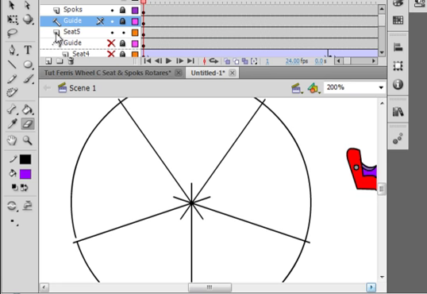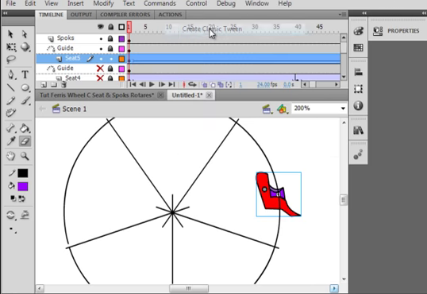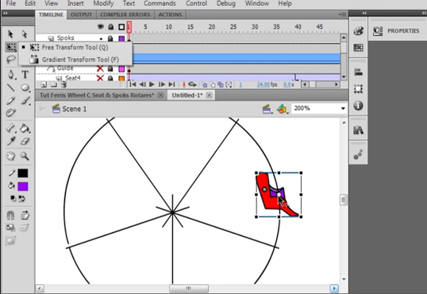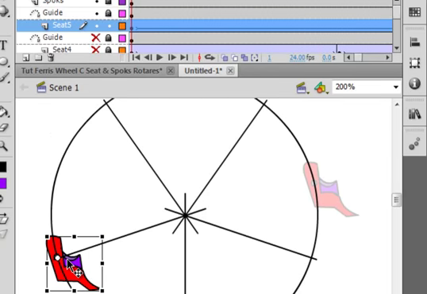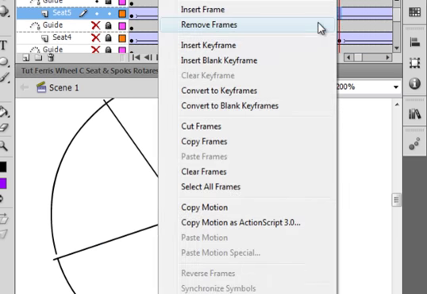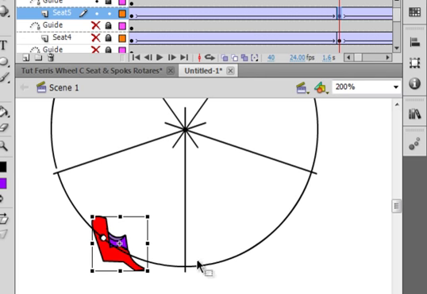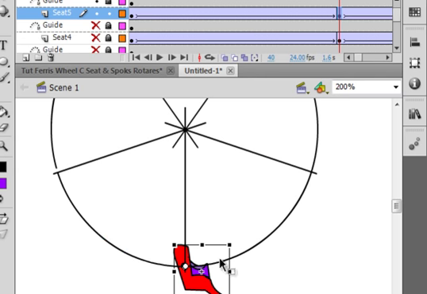Unlock my seats layer. Drag my seats layer up into the guide. Right click. Make a classic tween. And free transform tool. Put the dot there. And drag that whole thing down for its start position right here. Go up to the 40 frames, insert keyframe, and I know it's going to be the bottom one. Here, drag it. Now I'm holding my finger here so I don't get lost.